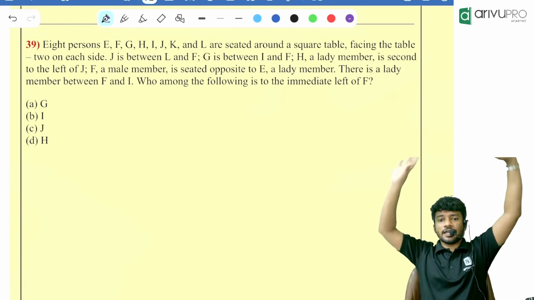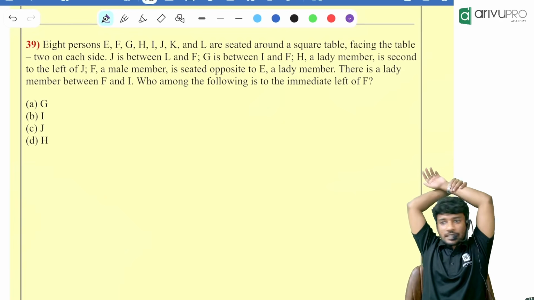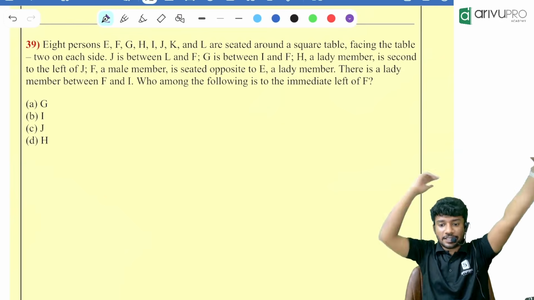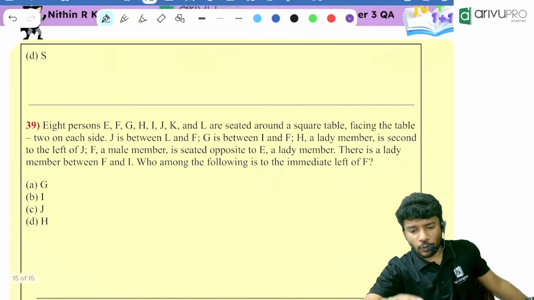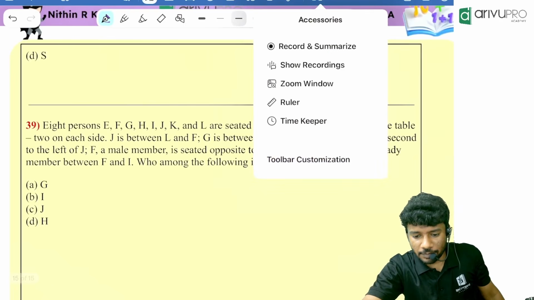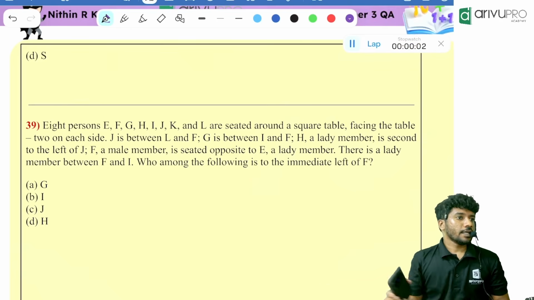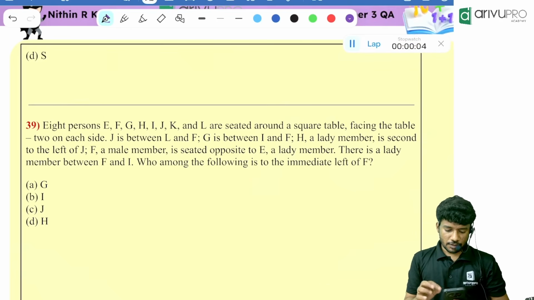So is it a square or hexagon or any other thing? It is a square. But how many people are sitting in between them? 8 people are there. That means in each side, how many people are sitting? 2 people are sitting. Take all the time you want. Solve this question for me.